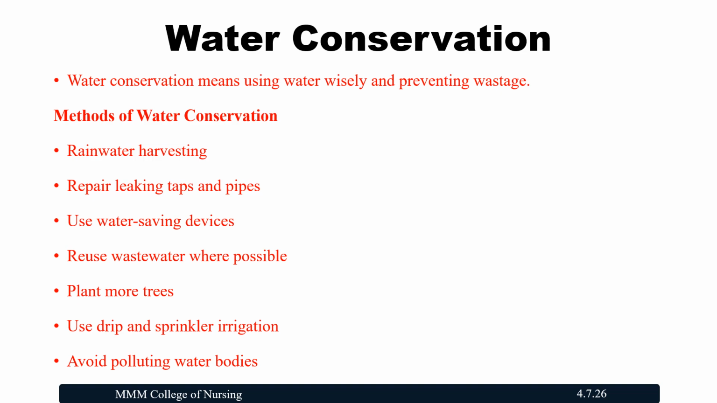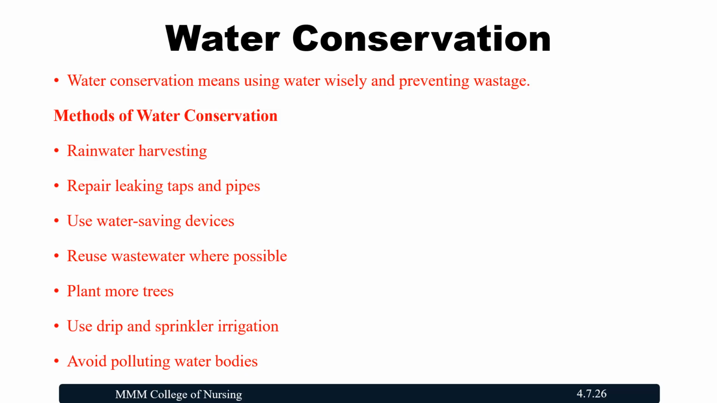Next, repair leaking taps and pipes, so that if any leak is there, continuous water wastage does not take place in that area. So we have to repair the leaking pipes and taps. Next, use water saving devices, and reuse the waste water wherever possible.